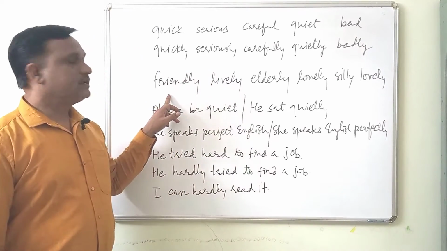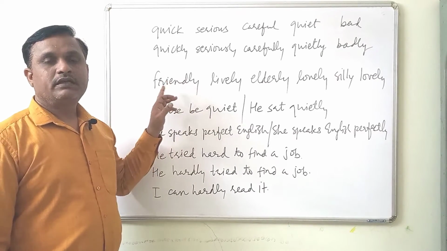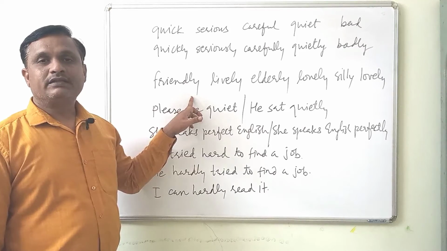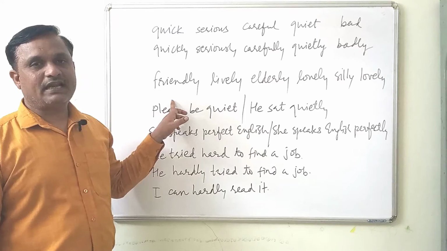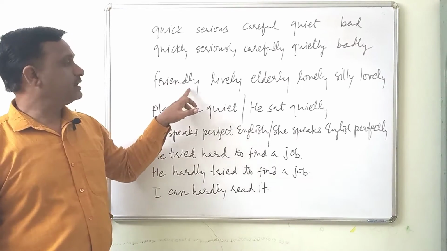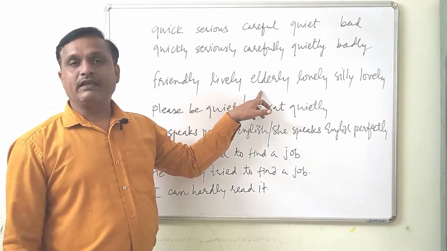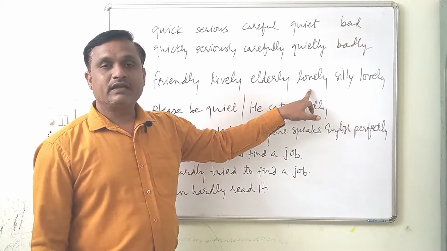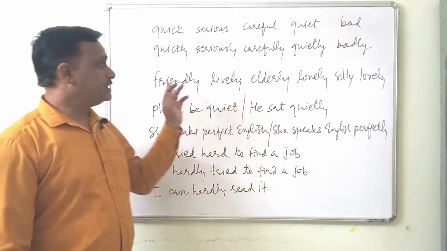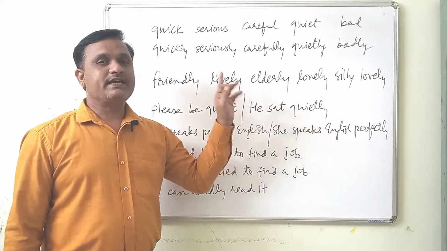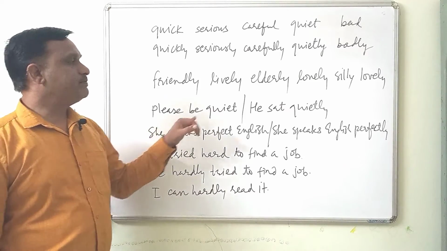For example, here friendly. Here friendly ends with ly, but this word isn't an adverb. Friendly talk, here friendly is an adjective, although it is ending with ly. Lively, this is an adjective. Elderly, an adjective. Lonely, an adjective. Silly, adjective. Lovely, adjective. Although these words are ending with ly, remember they are not adverbs. They are adjectives.